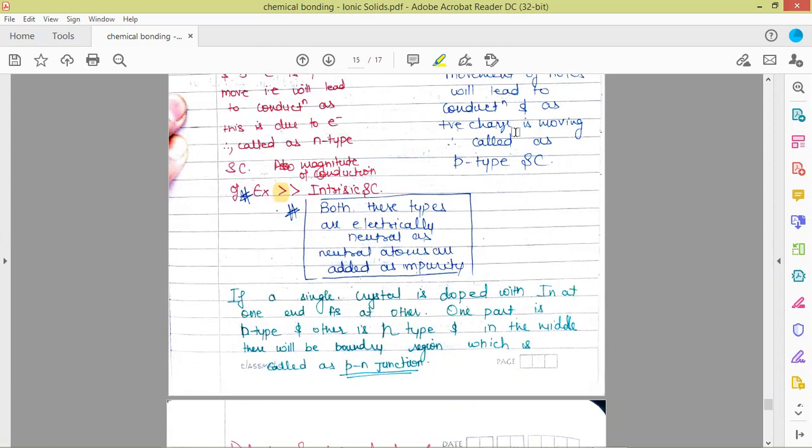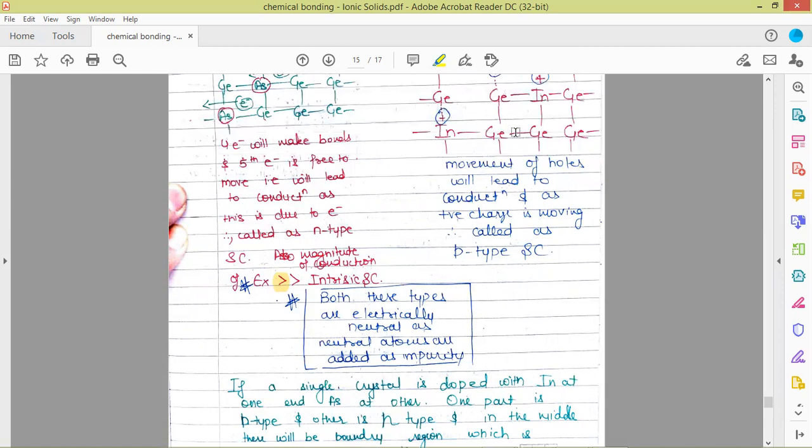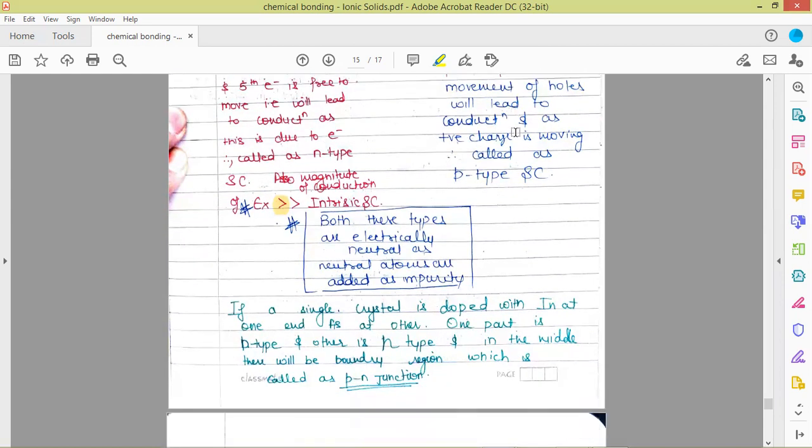Next, if we put donor and acceptor impurity simultaneously, say we have a crystal of silicon, and at one end we put arsenic, and at the other end we put indium. What will happen?